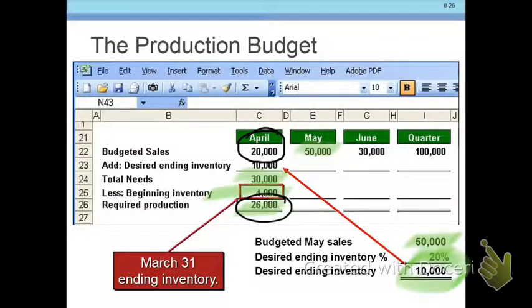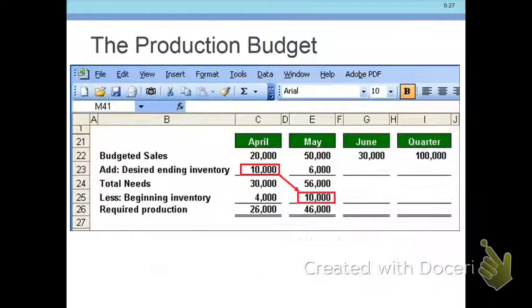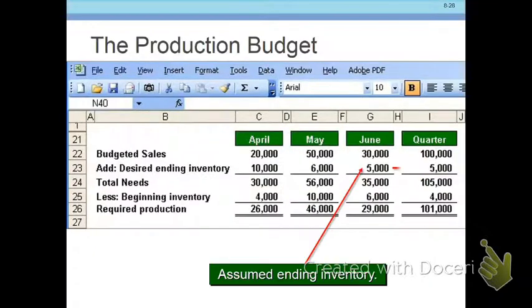Okay? Now, as we move forward, notice the $10,000 of desired ending inventory in April becomes our beginning inventory in May, and once again we do all the same thing. Okay? There's our 20%. Okay? And total is 56 minus our beginning, and once again we're going to produce a different amount than we're going to sell. And finally we've got June there.